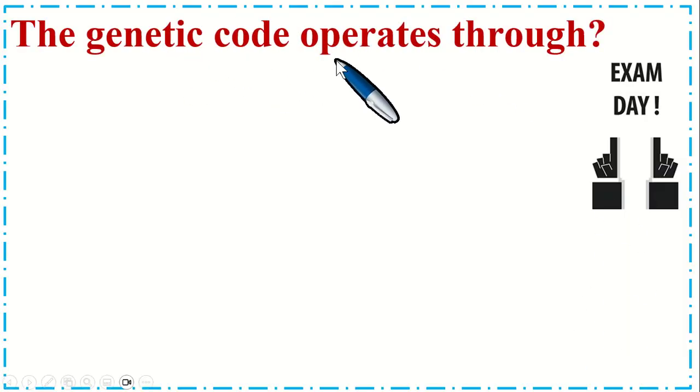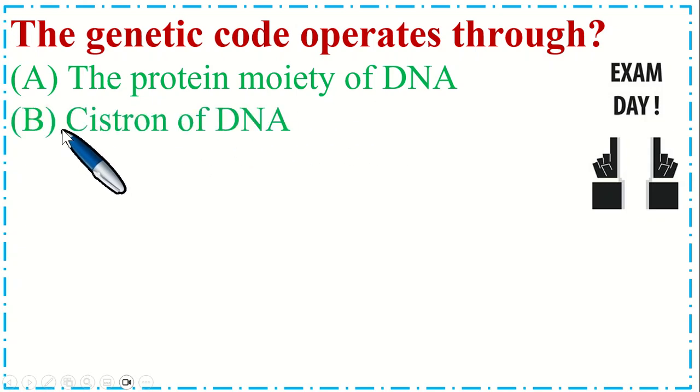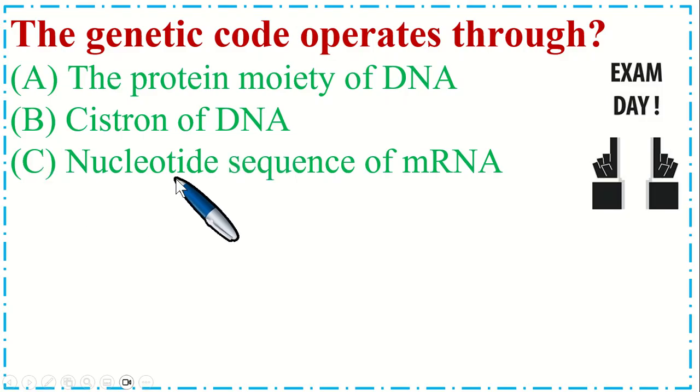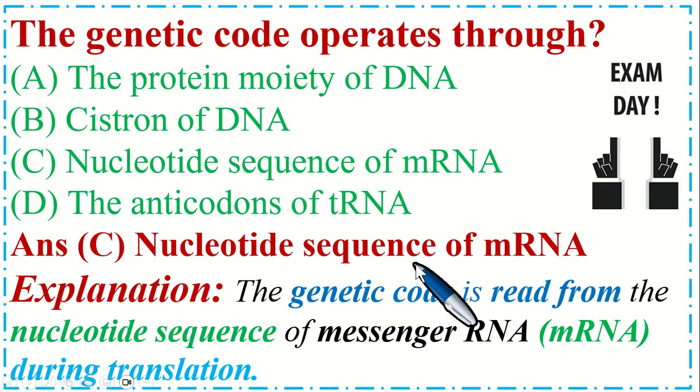The genetic code operates through option A, the protein moiety of DNA, B, cistron of DNA, C, nucleotide sequence of mRNA, and option D, the anticodons of tRNA. So the correct option is C, nucleotide sequence of mRNA. The genetic code is read from the nucleotide sequence of messenger RNA during translation.